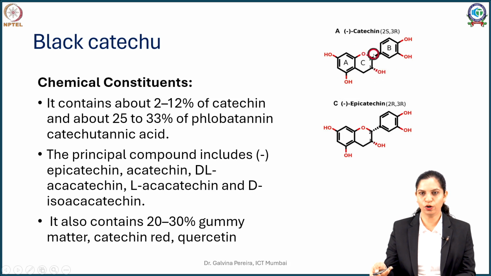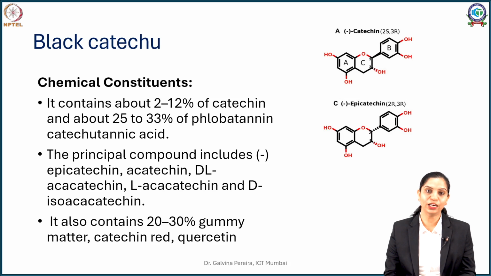and if you see this bond particularly, if you change it, you get what is called epicatechin. So you have catechin and epicatechin as monomers. If you remember, these are pseudotannins. They will polymerize to form phlobatannins, which are called catechotannic acid. So about polymerized tannins, you will see about 25 to 33%.